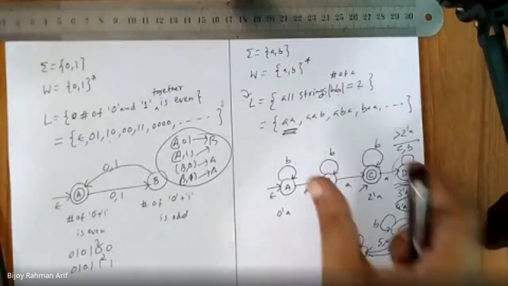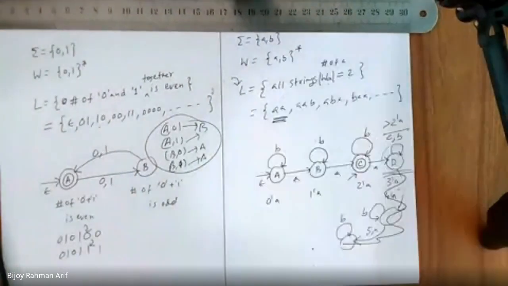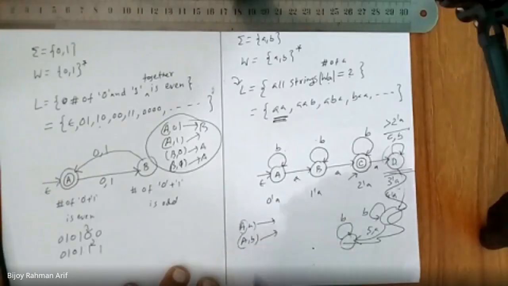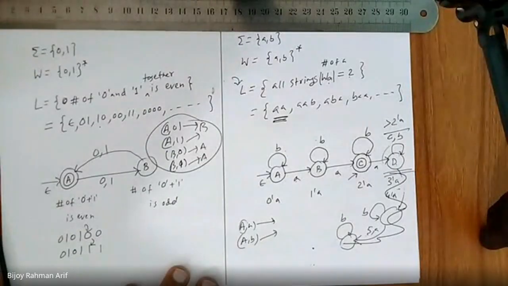Yes, sir. Okay, so that is the minimal DFA for this language. Is it clear to you guys? Sir, will you please explain how it is a DFA? Do I have a transition on both symbols?